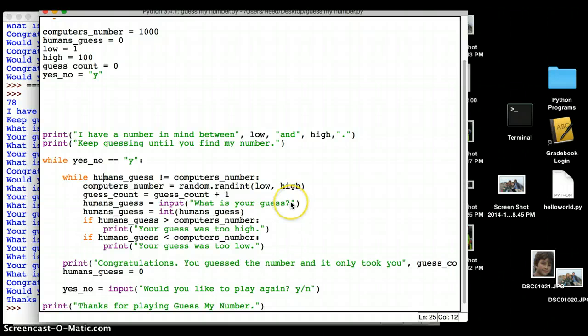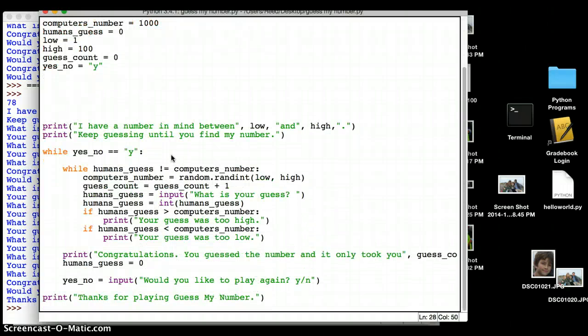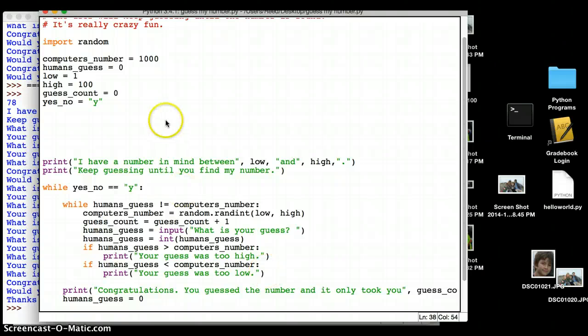And the other criticism I have is that every time I ask a question, like the input, I need a space. Your guess is too low, your guess is too high. And let's see, I need a space here. It'll look better. Thanks for playing Guess My Number. Okay, so now I do not have to have computer's number more than once.